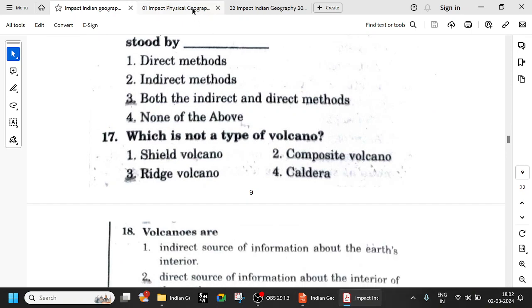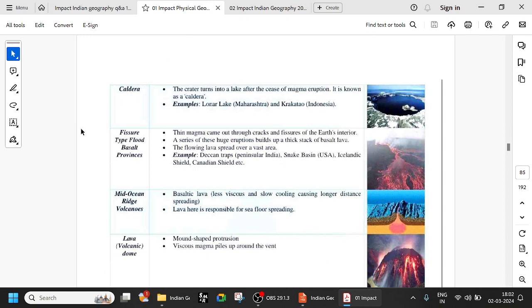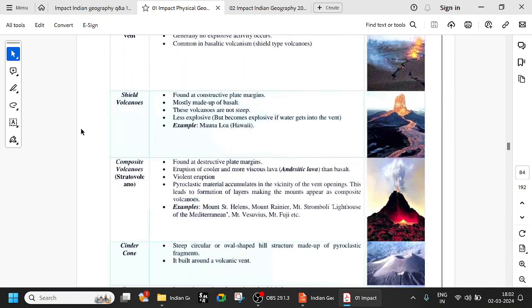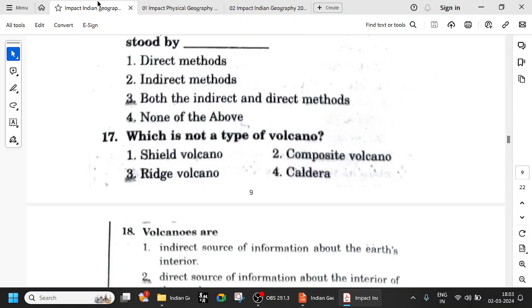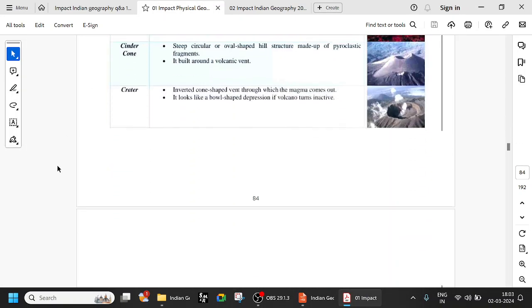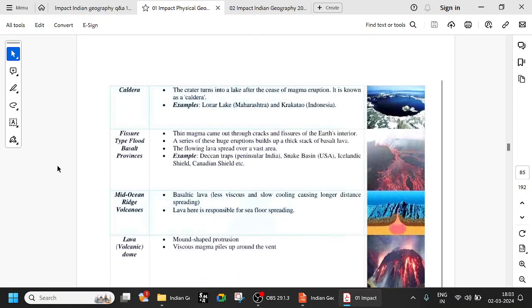So relatively, in the given options, you can say which is not a type of volcano. Let us just quickly cross check composite volcano. Composite volcanoes are also a type of volcano. So in the given options, relatively, a ridge volcano is not a type of volcano, because ridge volcanoes are mid oceanic ridge volcanoes. Ridges will not be there on the surface, right?